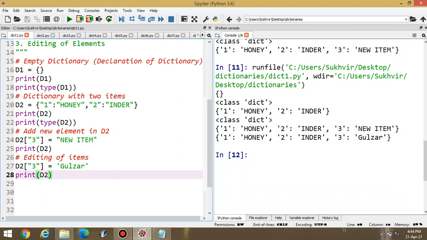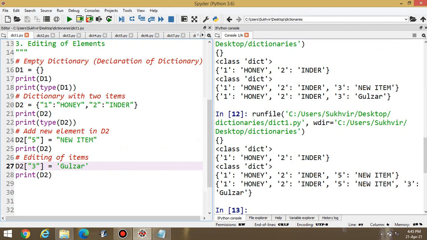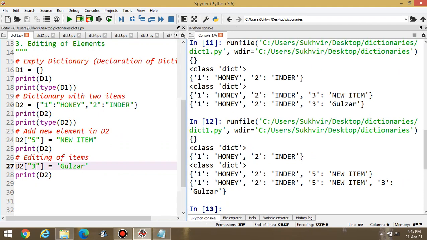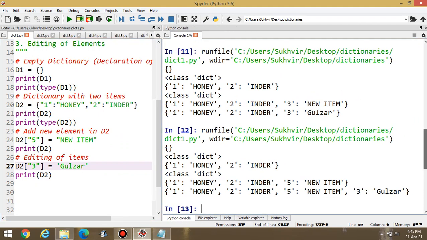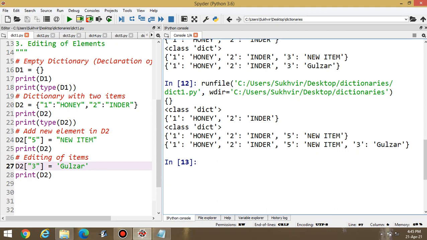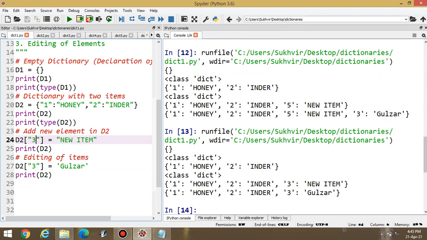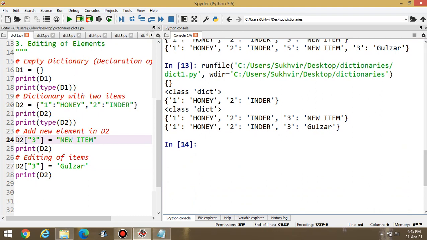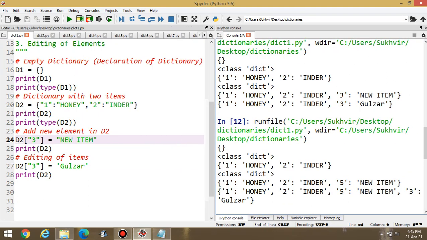D3 Gulzar. Suppose I am writing D5 here. Okay. Suppose I am writing D5 and here D3 is there. Okay. Now execute the program. You can see 4 items here. You can add basically new item. It's not editing of the item. If I am writing D3, this one is editing of the item. Look at this one. This one is the editing of items. If both the items are different, it means both time you are adding a new item.